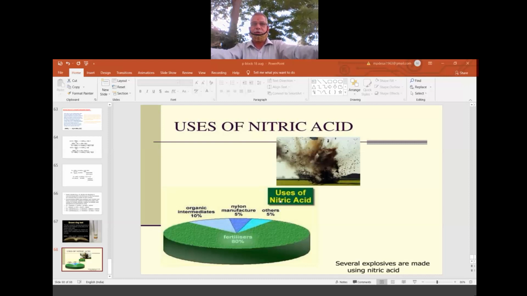We will wind up this nitric acid. We'll go to the second part of the 15th group in our forthcoming sessions. It takes a few more days, and then the 15th group completes. Then we'll go to the oxygen family. Again, SO2 is there, H2SO4 is there. Sulfur is there, oxygen is there, preparation of O2, ozone. So that is the 16th.